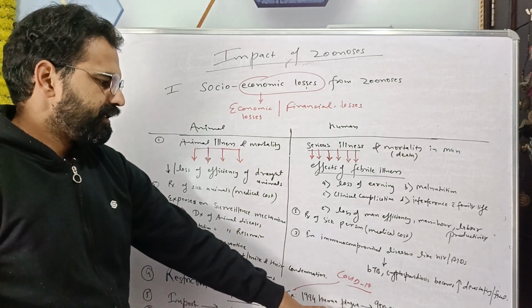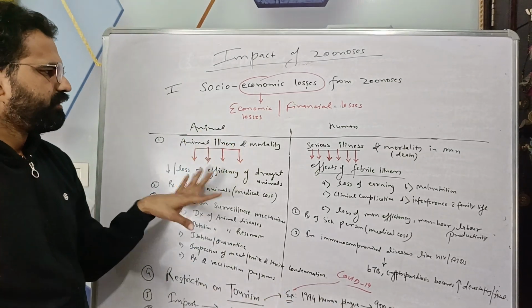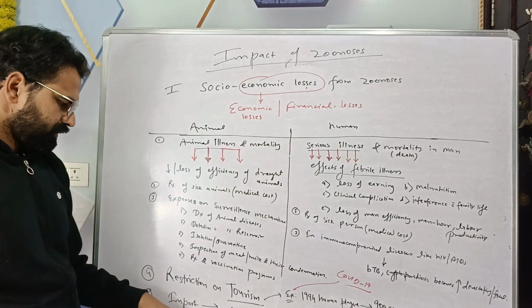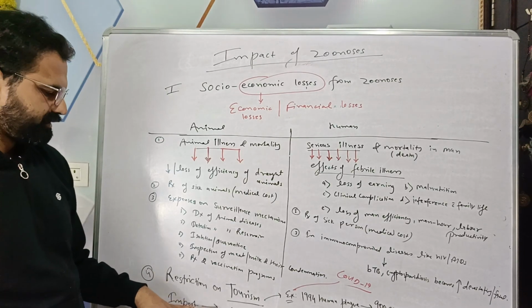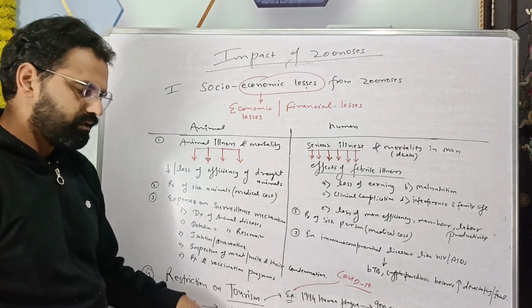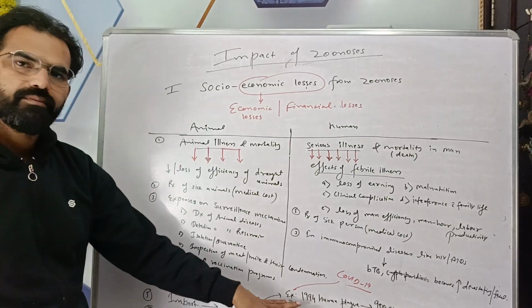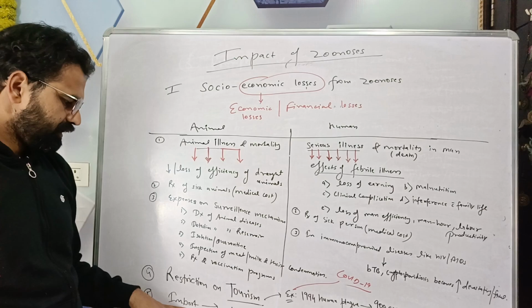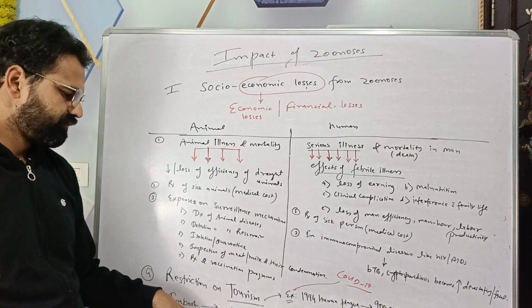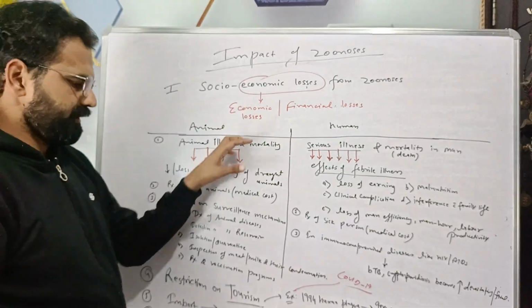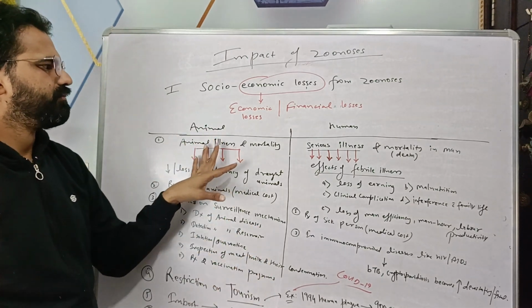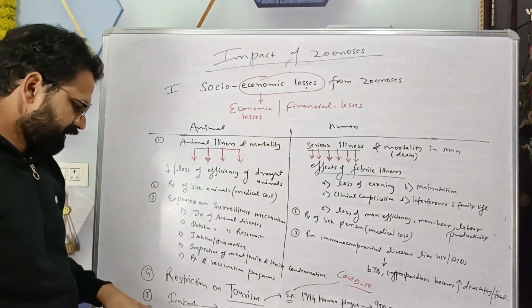Next, import and export. Due to impairment of the animal production or due to animal mortality, animal illness, sickness, or productivity loss, there is loss of foreign exchange with import of the animal products like milk, meat, egg, and leather. So import of these products led to drain of the foreign exchange that can be utilized for the development of economy, but that is lost because of the loss of our animal productivity because of the animal illness from the zoonoses. Next is export.